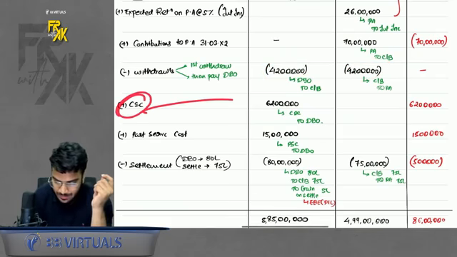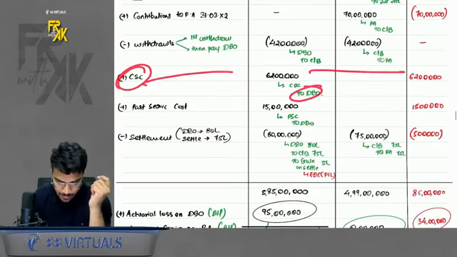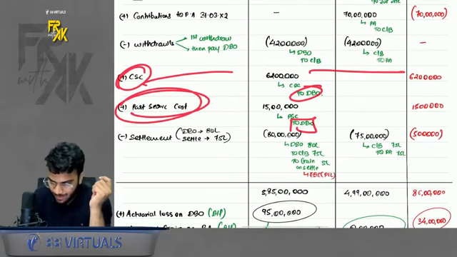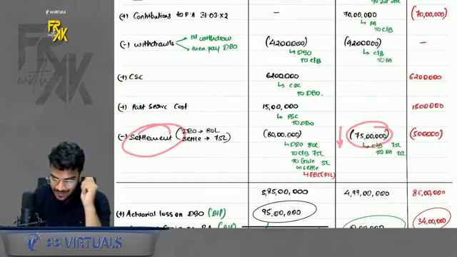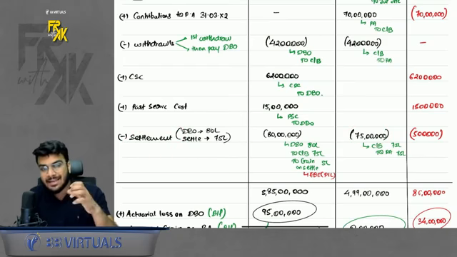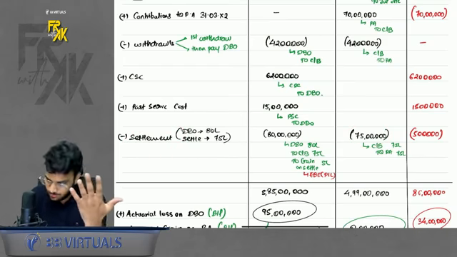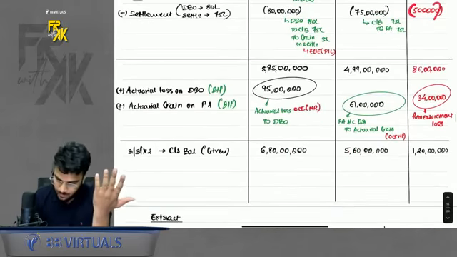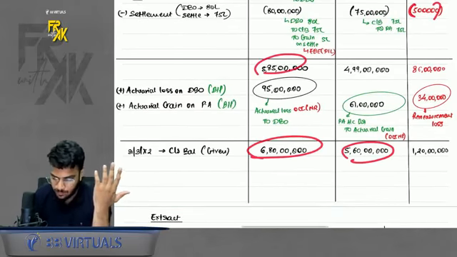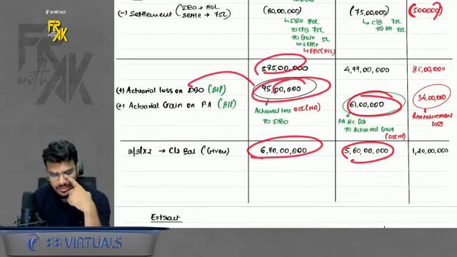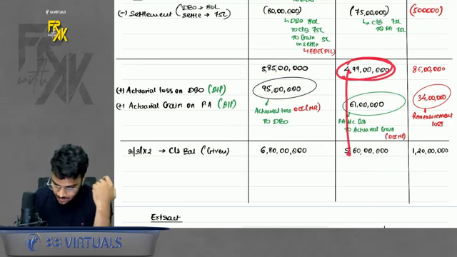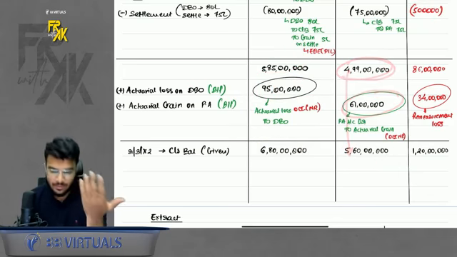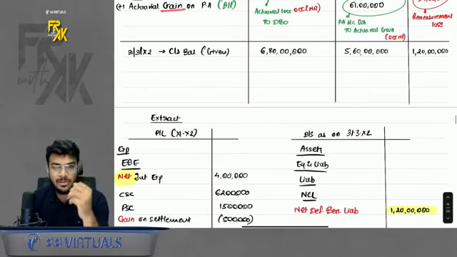Current service cost increases my DBO, so add in net liability. Past service cost increases my DBO, add in net liability. Settlement, asset going down by 75, liability going down by 80. So can I say liability is going down by 5 lakhs more? Yes. Then your closing won't match with the closing given in the solution. The difference will be, because liability is increasing, it will be actual loss. And if you see the asset, it is also increasing. So if asset increases, it is a gain. So actual gain. Okay.